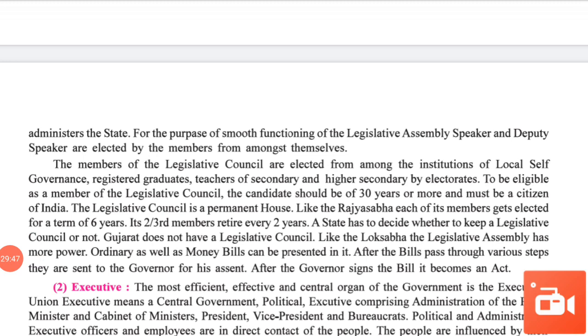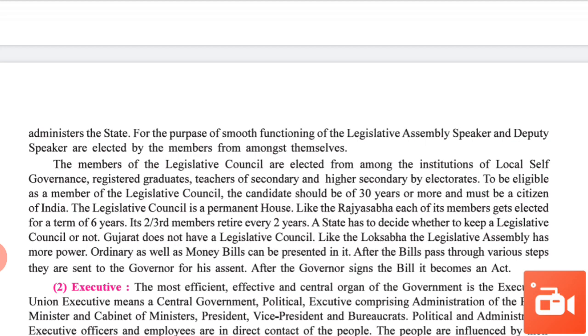And like Lok Sabha, the legislative assembly has more power. Ordinary as well as money bills can be presented in it, and after the bill passes through various steps, it is sent to the governor for his assent. And after the governor signs the bill, it becomes an act.